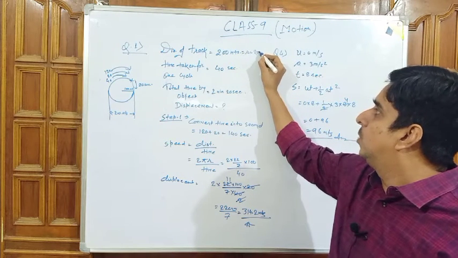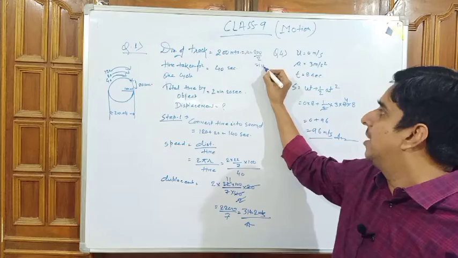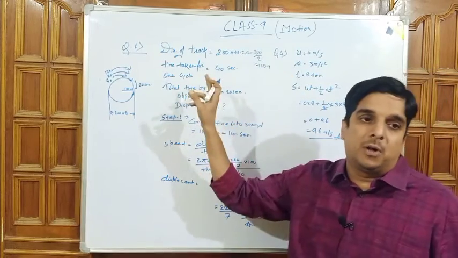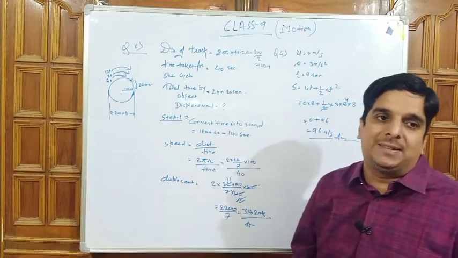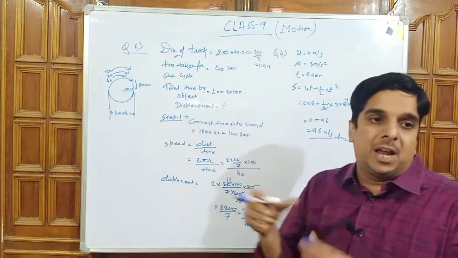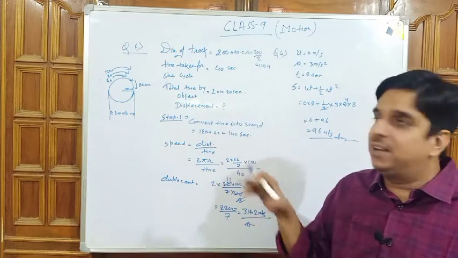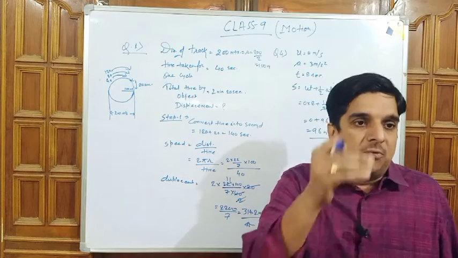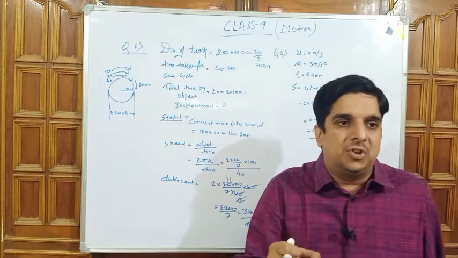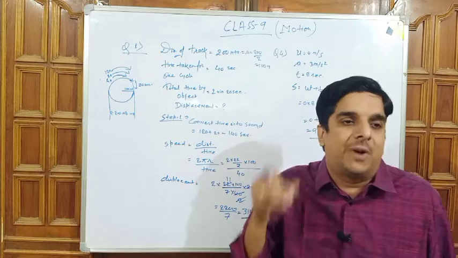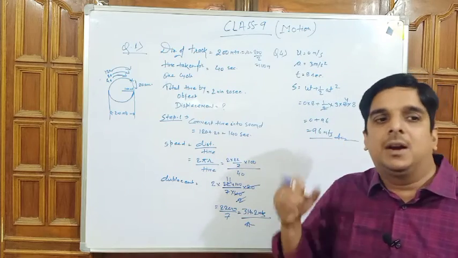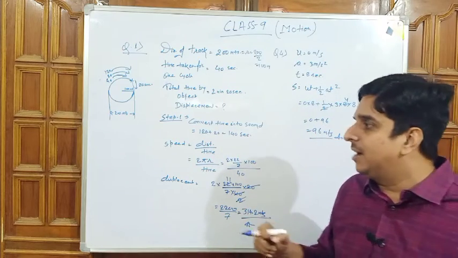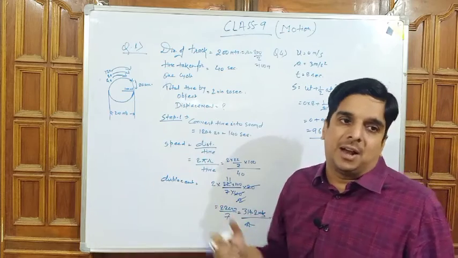Radius is equal to 200 by 2, which is equal to 100 meter. Time taken for one cycle is equal to 40 seconds. The total time taken by the object for the movement is equal to 2 minutes 20 seconds. And now the final question comes. What is the question? The question is very clear: find out the displacement. So for that we have to understand the diagram.